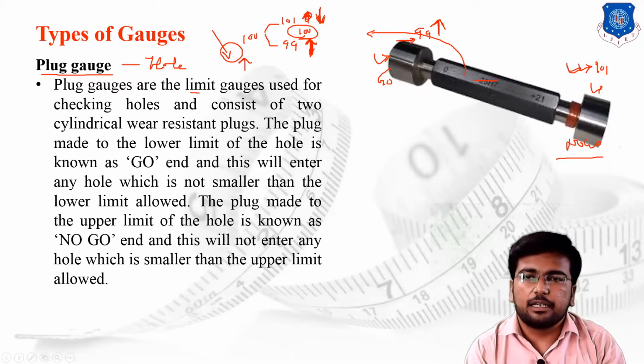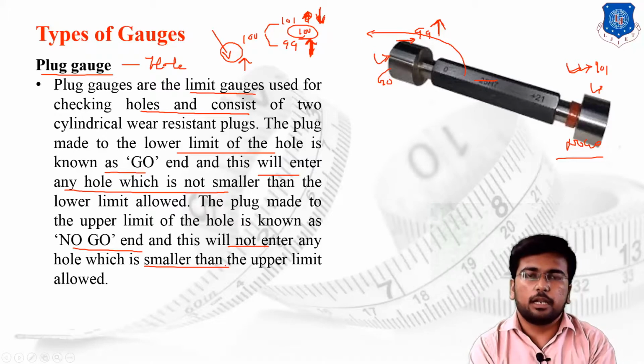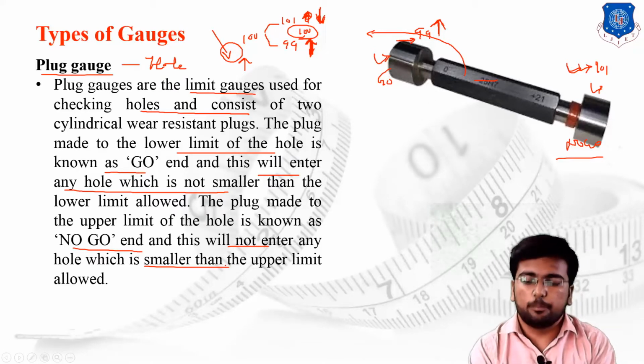Plug gauges are limit gauges used for checking the holes, and consist of two cylindrical wear resistance plugs. The plug made to the lower limit of the hole is the go gauge, and this will enter any hole which is not smaller than the lower limit allowed. The plug made to the upper limit of the hole is known as the no go gauge at the other end, and it will not enter any hole which is smaller than the upper limit allowed. So this is the case of the plug gauge.